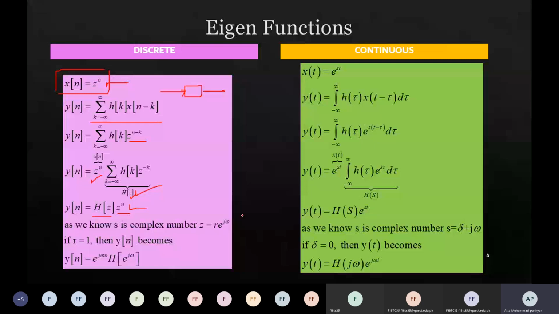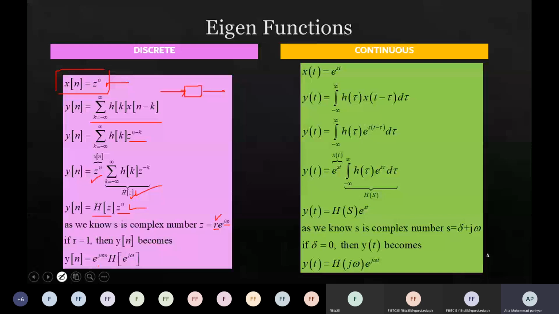That means it has some radius and some angle, or magnitude and angle, or radius and theta, whatever you say. So for example, if we are working on purely complex signals, purely imaginary signals, then this real part must be 1. So if we put r equal to 1, what would we get?